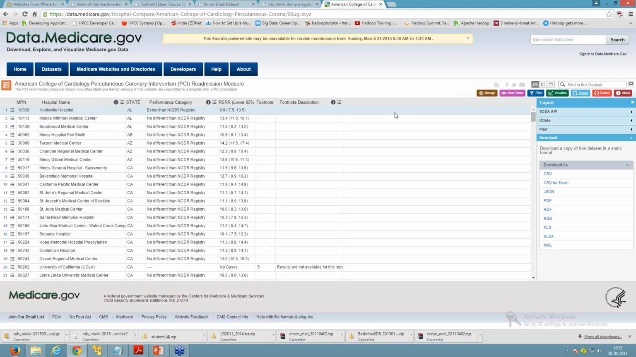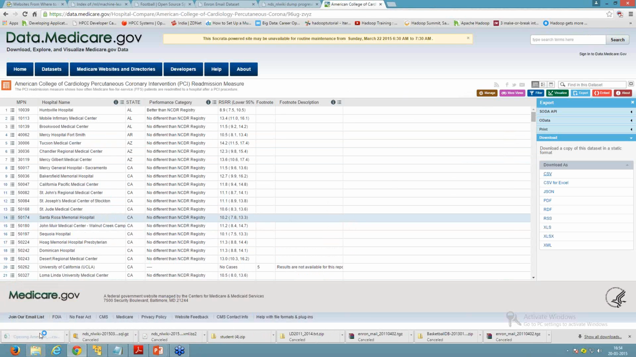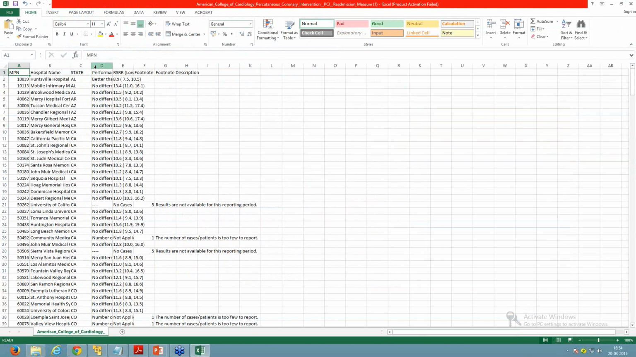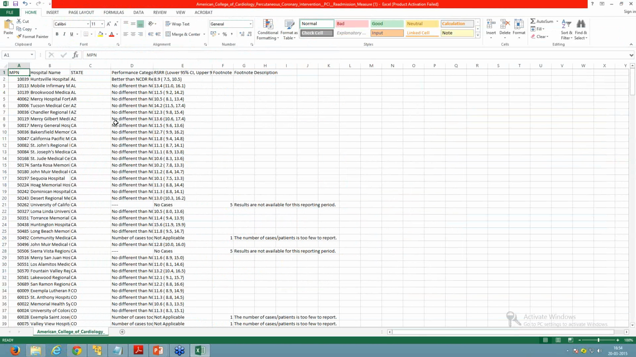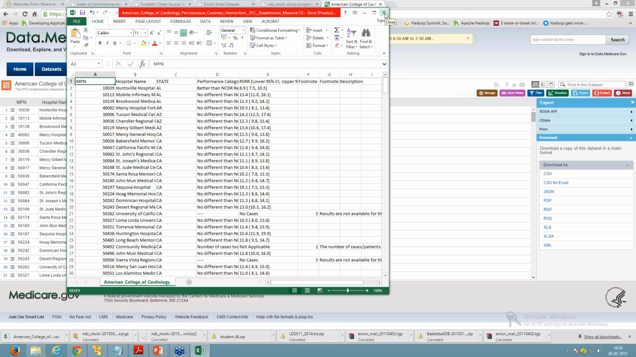If you want to retrieve the data in a comma separated values format, you can export the data in CSV format. Click on the CSV and the file is downloaded. Here you can see the file is downloaded. It contains some information about the hospital name, state, performance, RSRR. You can analyze this data set in a Hadoop framework, or in another framework which you are using. Here suppose we have downloaded this data set from this site.